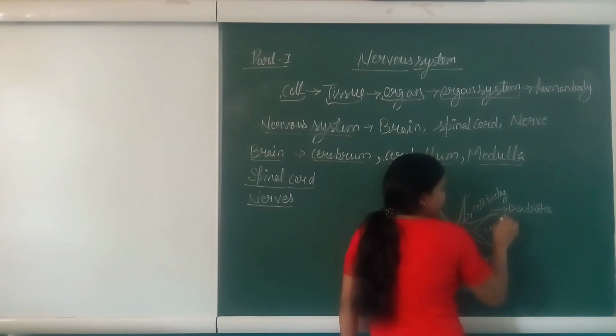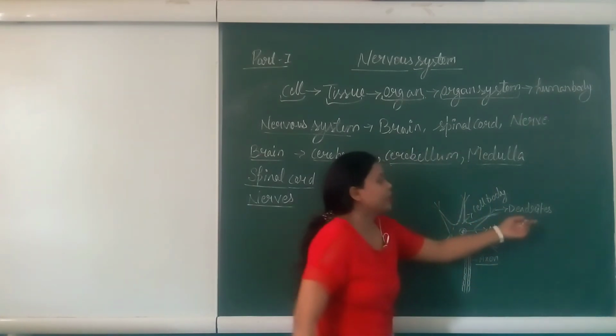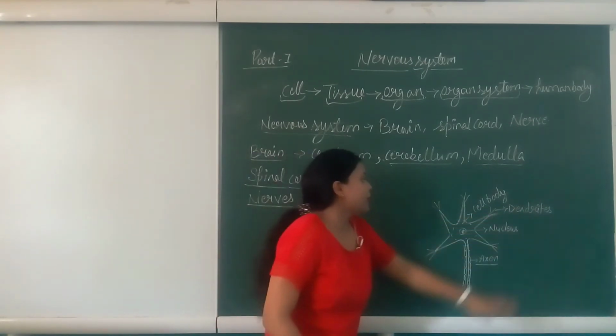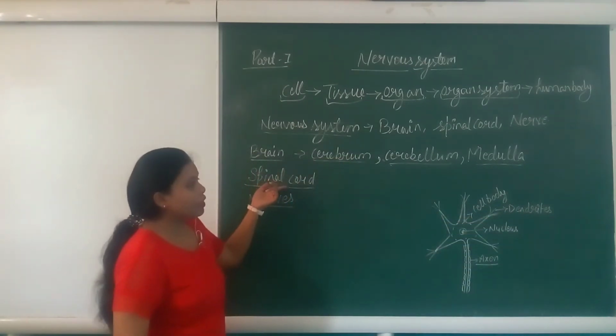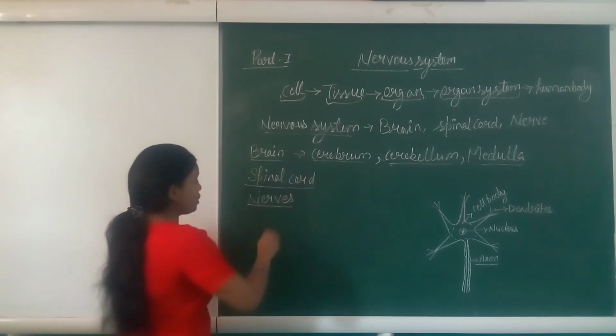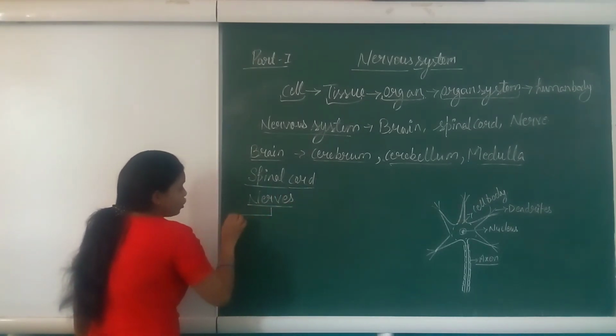Nerves contain small fiber-like structures called dendrites. These small fiber-like structures are connected to the spinal cord and receive and convey signals to the brain. Now these nerves are of three types.